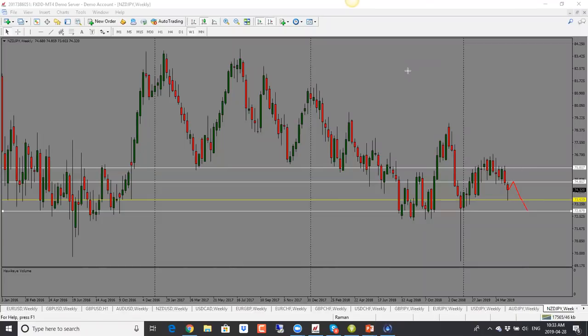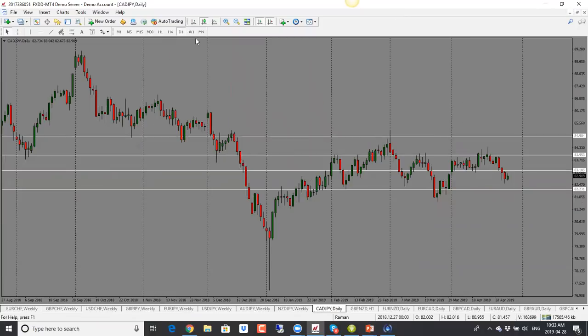But if it pulls back higher, it could continue on. And then I would look for 75.80 as a potential level to take a trade from. So a little bit more work required here if you're looking for a trade in New Zealand yen.